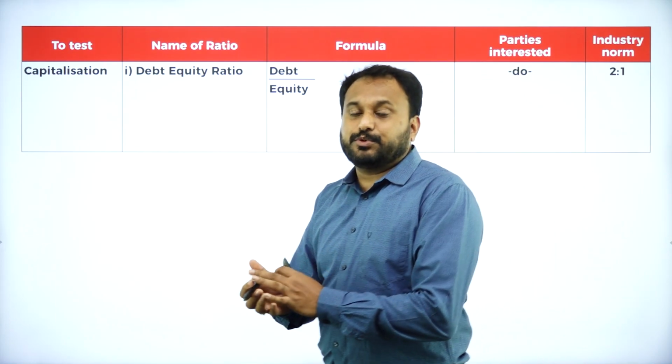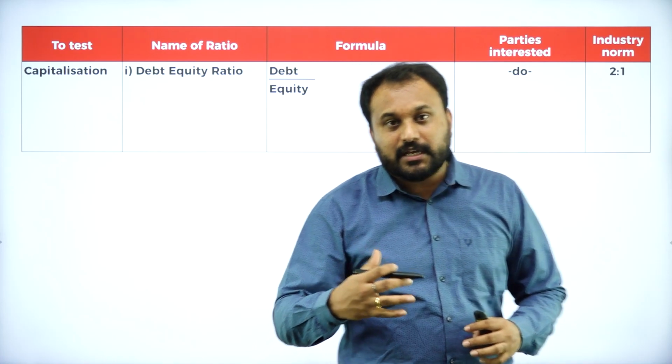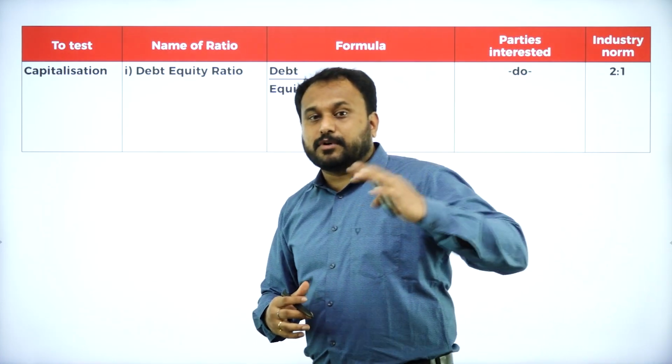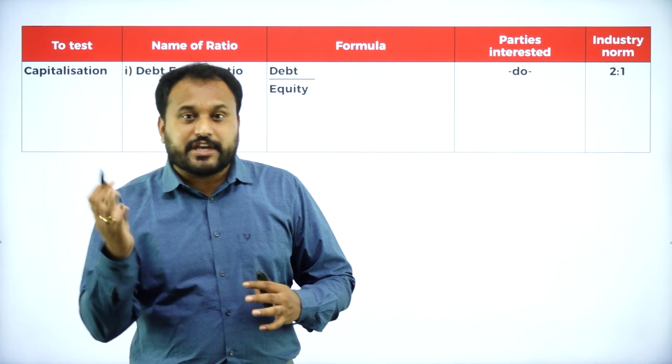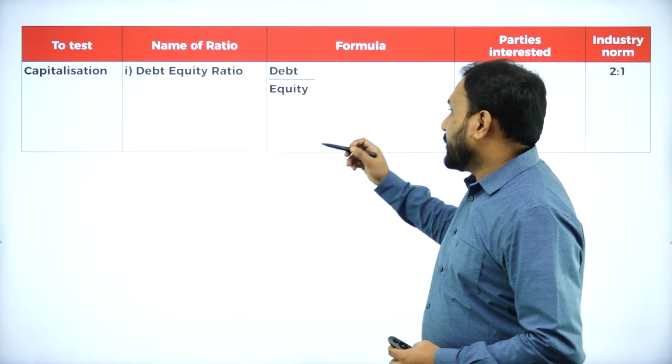Now in capitalization we have something called debt equity ratio, that is debt divided by equity. Now what is debt? The long term debt is what we actually call that, and then shareholders fund in the sense the same thing, that is what the proprietor fund is, that is shareholders equity.